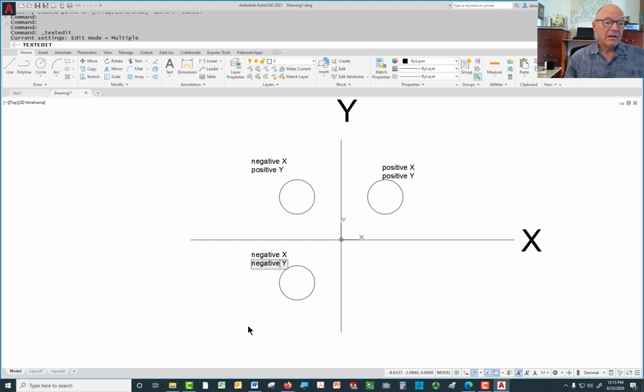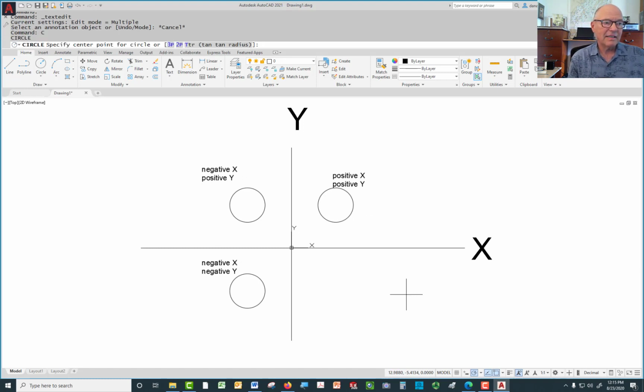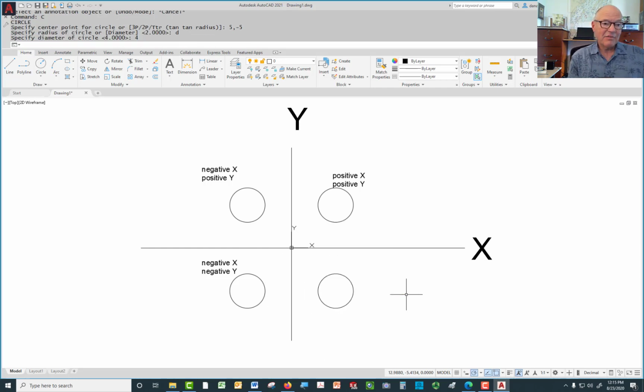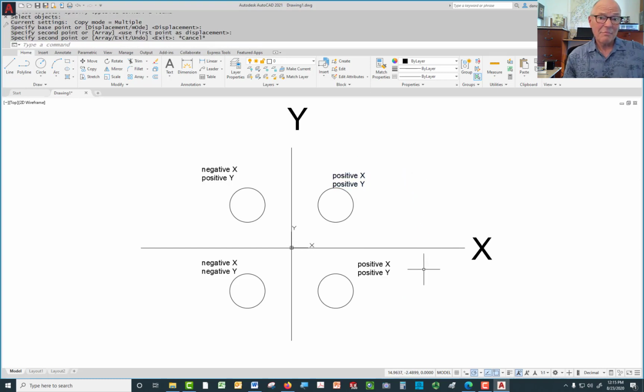Now, understanding the Cartesian system is really essential for dealing with any CAD program. So we'll just finish this up by saying I want another circle, and this time it's going to be positive 5, negative 5. And that's going to put it in that lower right-hand quadrant. I'll make the diameter 4 for that as well. And again, being lazy, I'll just copy this down here. By the way, copying things you've already done in CAD, that's not really being lazy, that's being efficient. Because I don't have to type this whole thing out anymore.